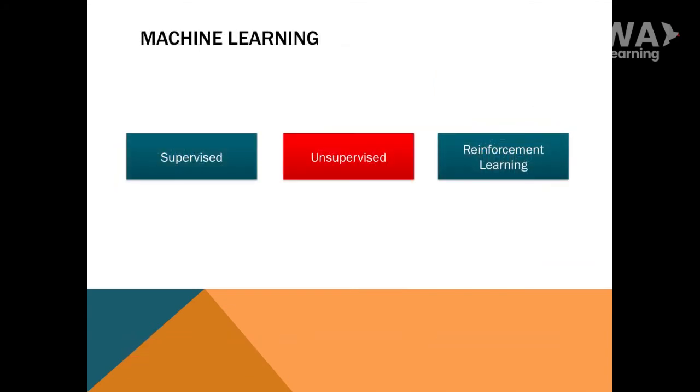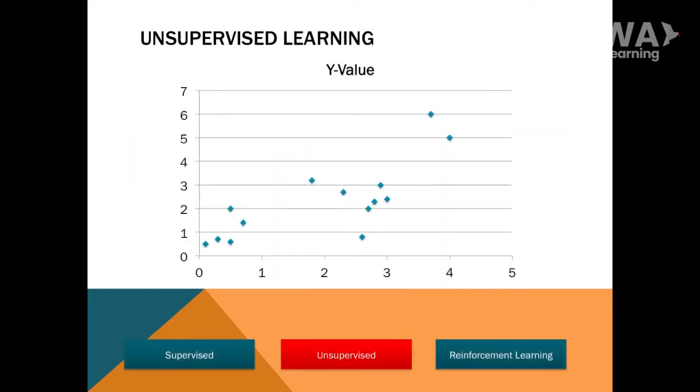The second type of machine learning is unsupervised learning. The difference between data in supervised and unsupervised learning is here. We don't have any data target in our data. Look at this point. We have x-axis and y-axis as our attributes. What we do in clustering is make a categorization of this data based on their similarity or difference. This is the example if we make a categorization based on x and y values. We have 3 classes: the blue one, the red one, and the green one.